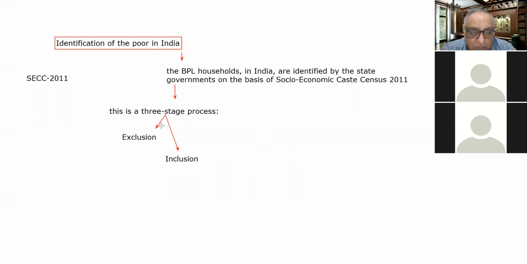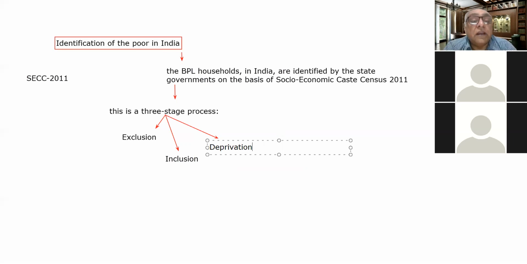And after the inclusion criteria, whatever houses remain are further studied on the basis of the third criteria, which is known as the deprivation criteria. So BPL families are considered on the basis of the deprivation criteria. Exclusion, inclusion, deprivation. So this is a three-stage process.